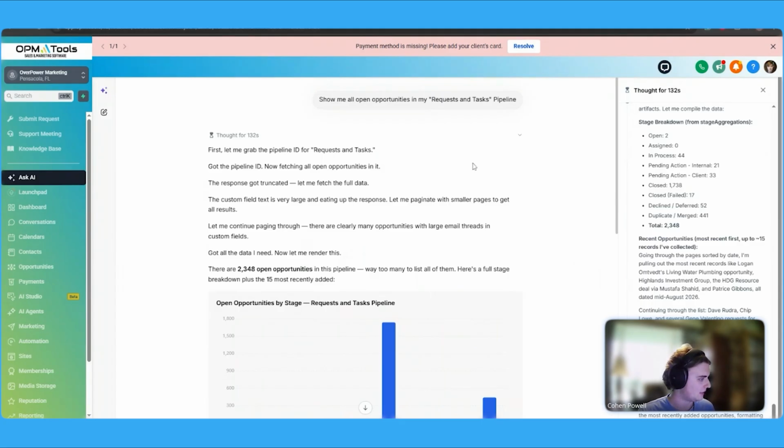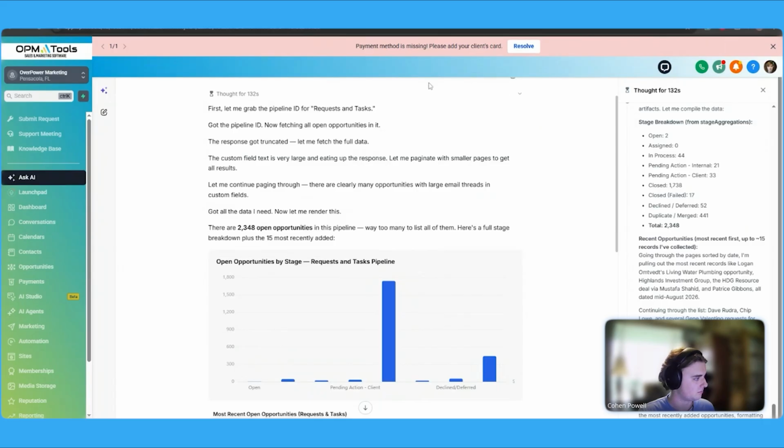It very promptly gave me not only a numerical amount, but also a visual representation of the open opportunities by stage in our requests and tasks pipeline. So we can clearly see that there is a very small amount in the open section of the opportunity board. But when it comes to the pending actions and the declined/deferred, it gives very nice visual details on what we need to be working on.